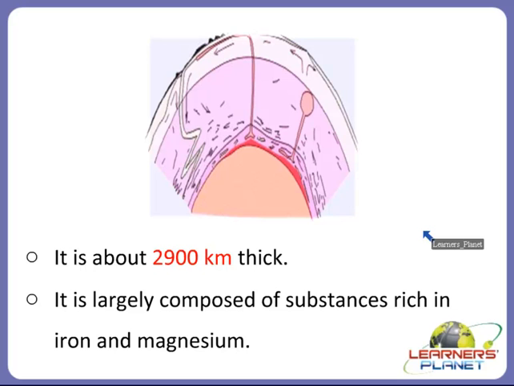It is from here that magma comes out. So always remember, the liquid part of the molten rock is known as the magma. So magma comes out from here when a volcano erupts, right?